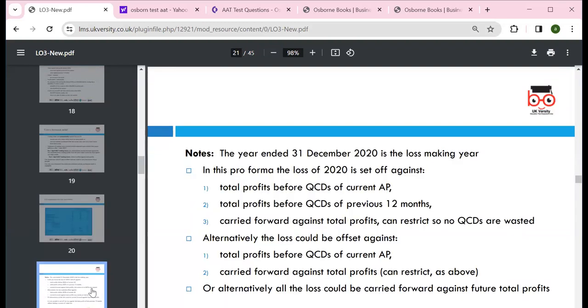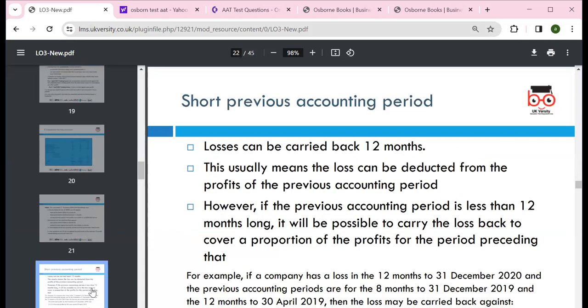Okay, so the year end is 31st December, the loss making year in this pro forma, and the losses are set off against the total profit before, for the previous year, which we can make adjustment for. Alternatively, losses may be offset against total profit in the current year, or carried forward against the profit, which can be restricted, depending upon your limits, which we will go through with some examples. For a short previous accounting period, the losses can be carried back 12 months. That usually means the loss can be deducted from the profit of the previous accounting period.